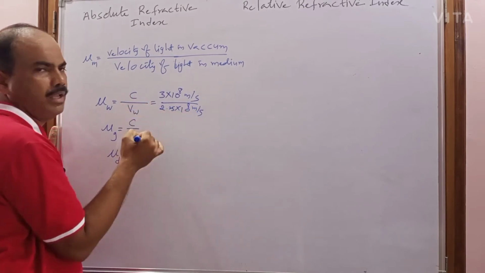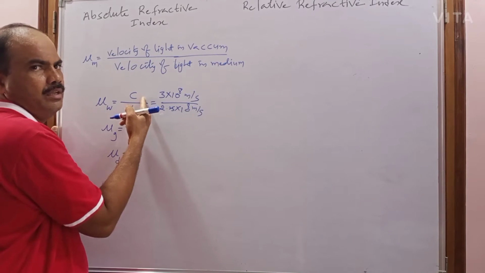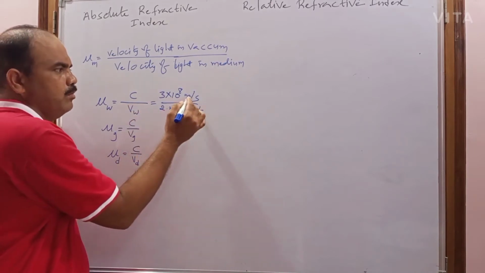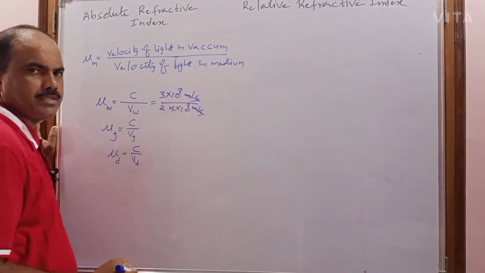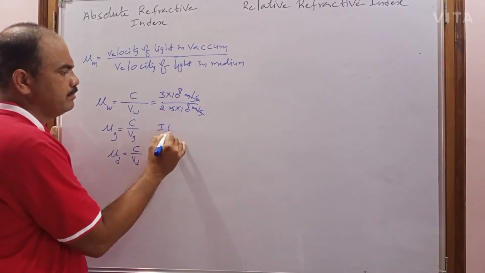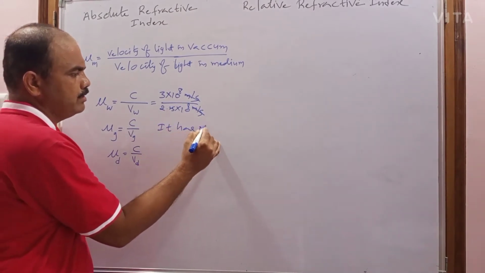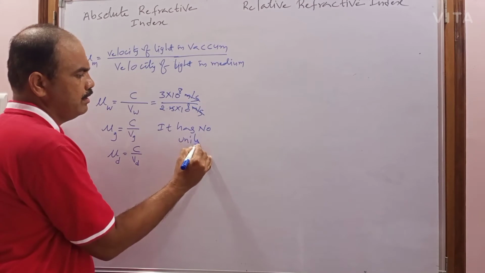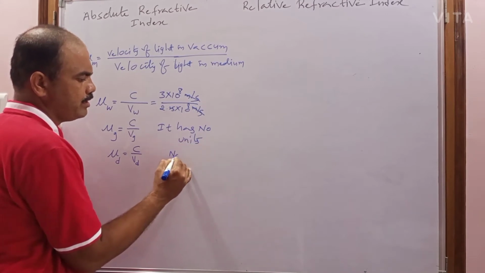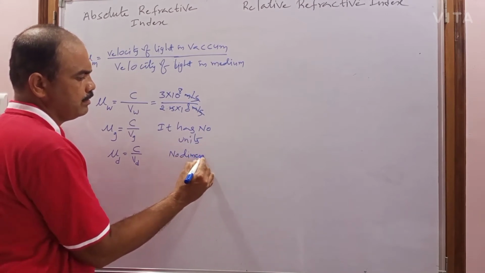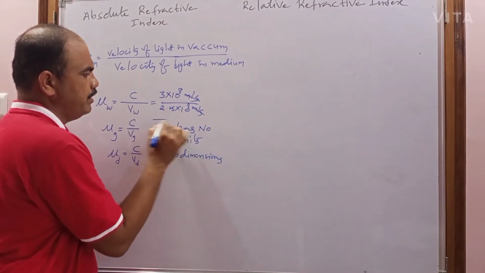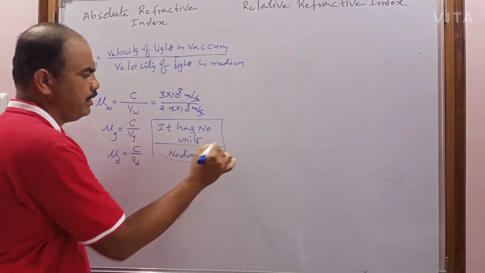It is a ratio of velocities, and both have the same units. Units will be cancelled. That's why it has no units and no dimensions. So the absolute refractive index has no units and dimensions.